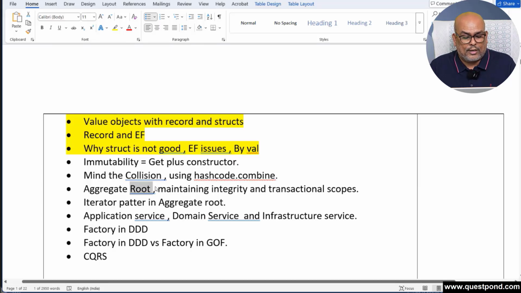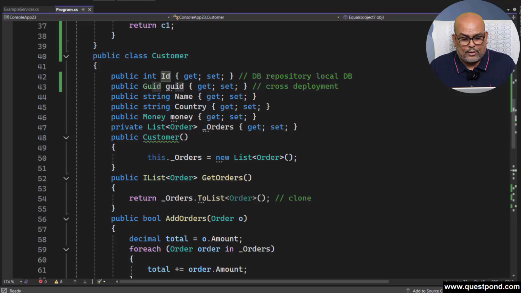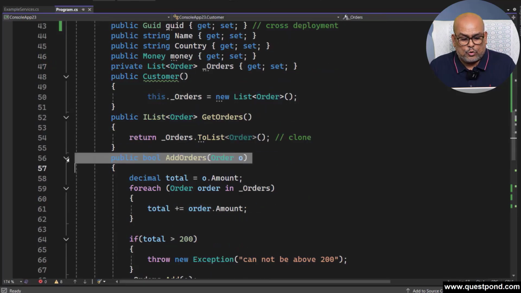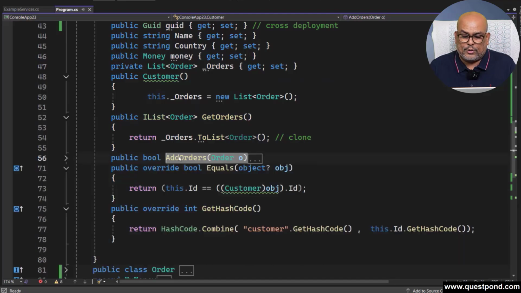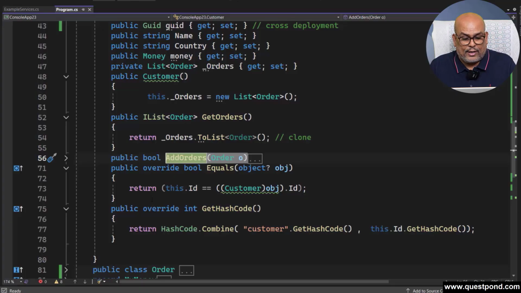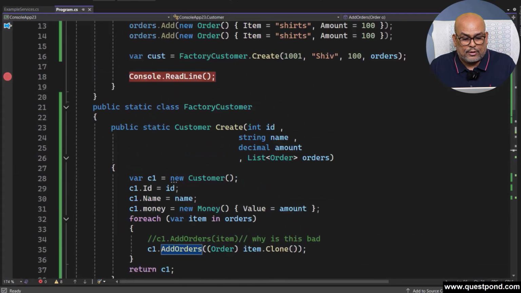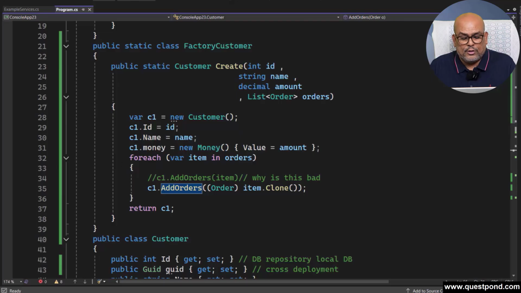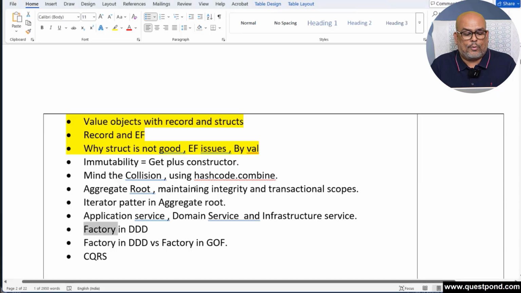We talked about the aggregate root. Remember, this is the aggregate root. Inside the customer, you have orders, and all the logic should go through this add orders, right? So that is called an aggregate root. And then we said that for creating this aggregate root, there can be complexity. So for that, we created a factory, and that factory encapsulated the complete aggregate root creation, right? And we also talked about how the factory in DDD is different from the factory in Gang of Four, right?